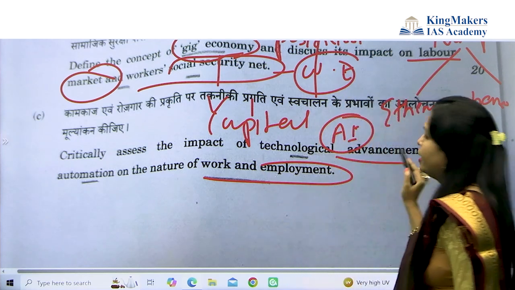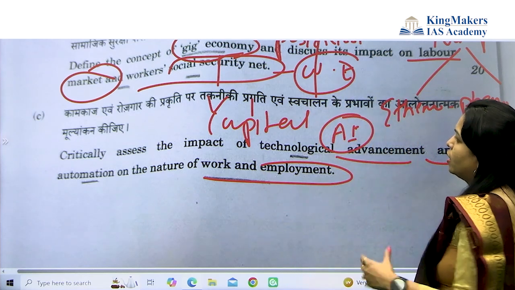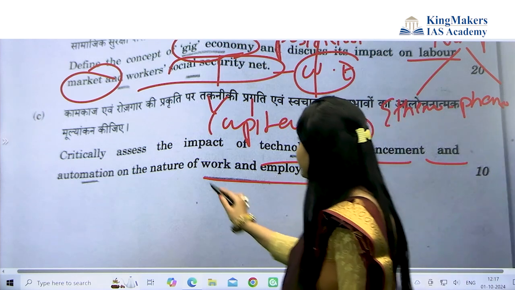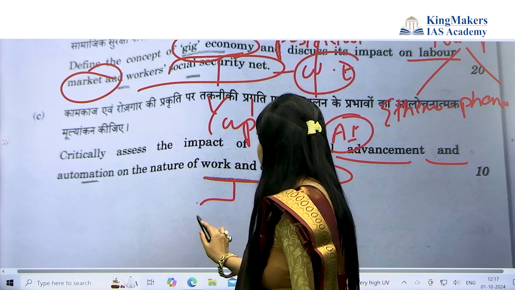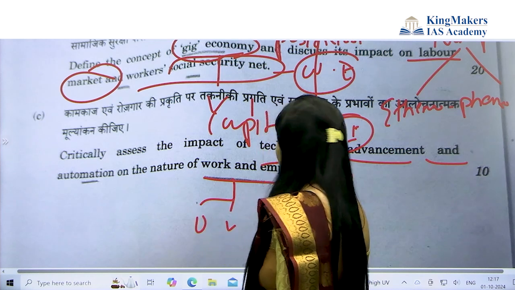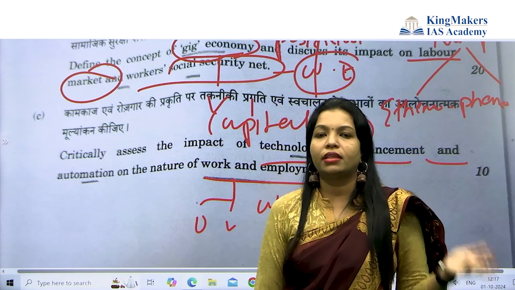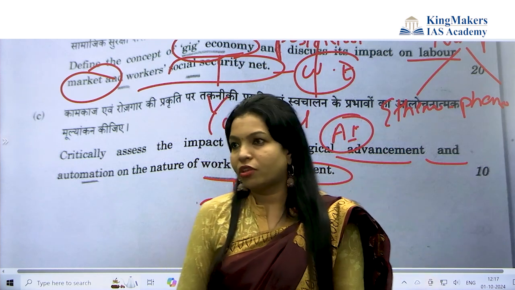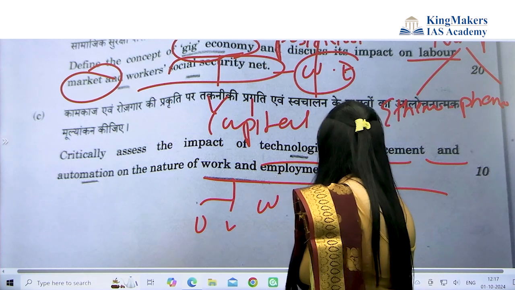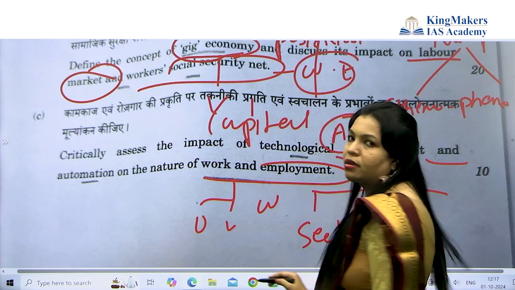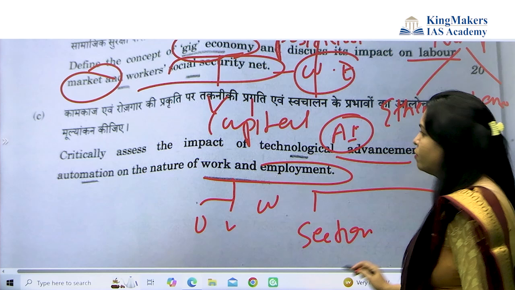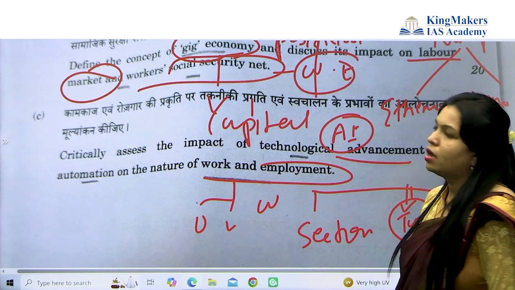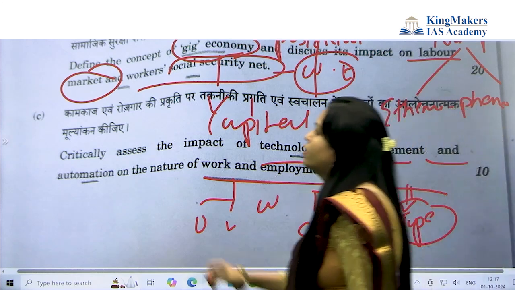Impact on industrial society: how AI, or technological advancement, for example AI technologies, is affecting work. Now work will be more convenient, like work from home. In capitalist society, you have to add the advantages of technological advancement. Maybe you can take it women's section-wise. In the questions you can add sections: women's related, men's, children's, how it is going. See, for children you can't take work. Also, you can say the type of work and how it is changing because of technology. So AI and all that you can quote.